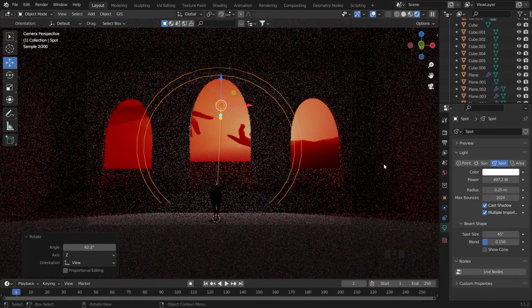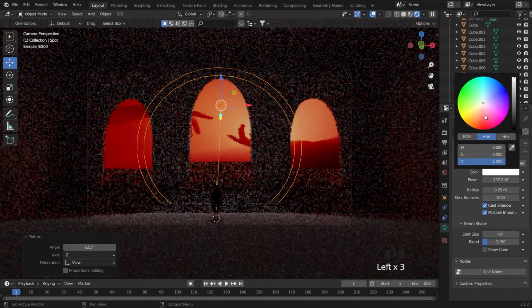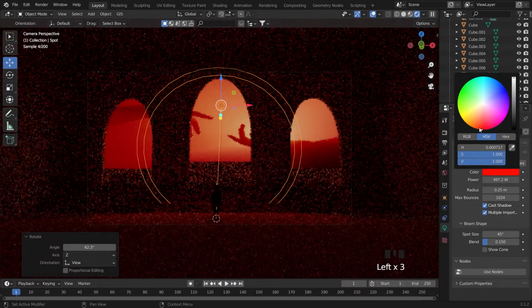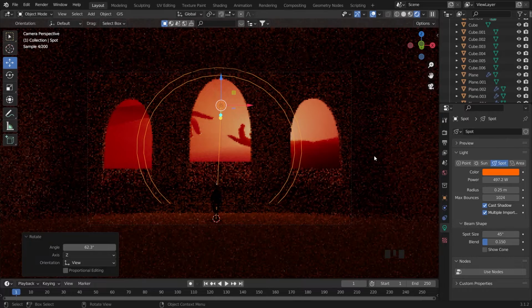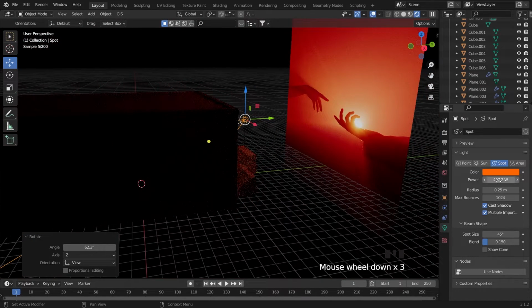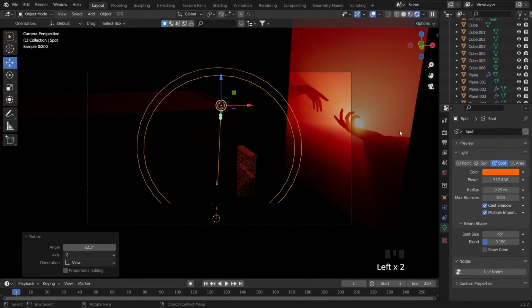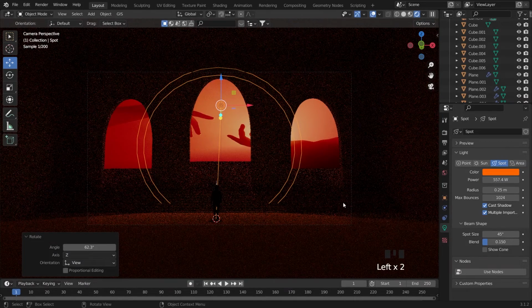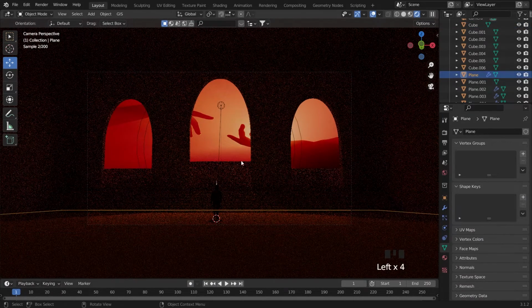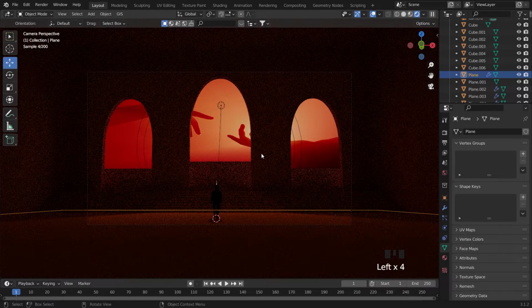Right, it looks like this, but I will make it like an orange picture, like this. Okay, I think it is enough for now.